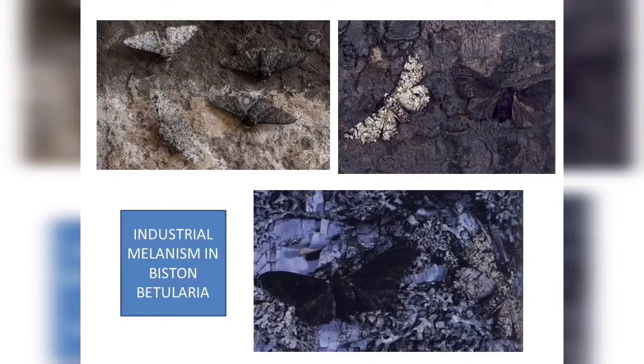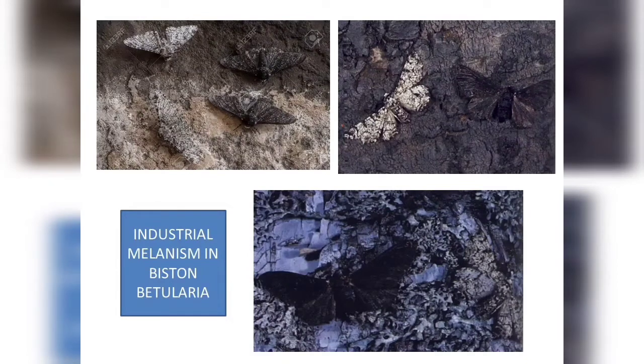A typical example of this is industrial melanism, which occurred in Great Britain. And this was clearly studied in Biston betularia. This is a moth, okay? So before the industrial melanism or the industrial revolution in Great Britain, there were two types of Biston betularia moths.